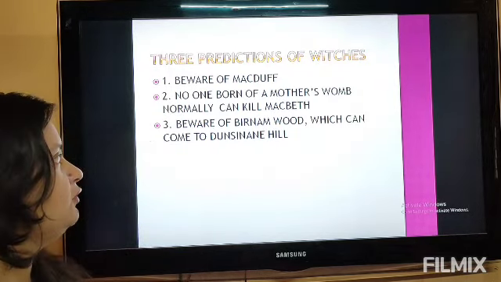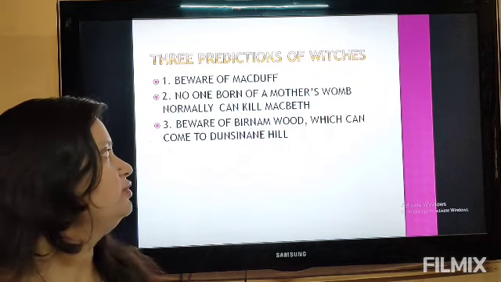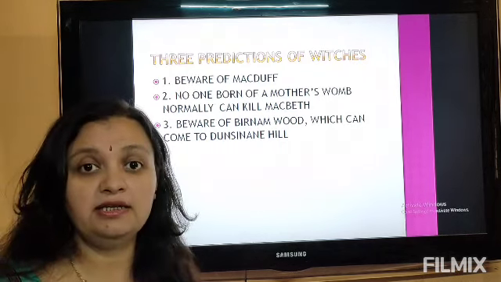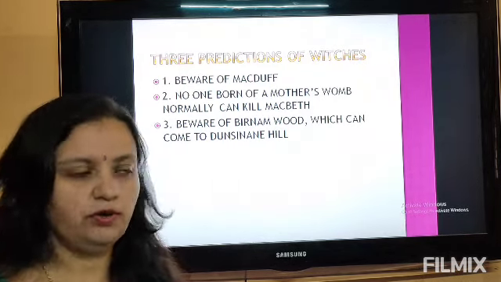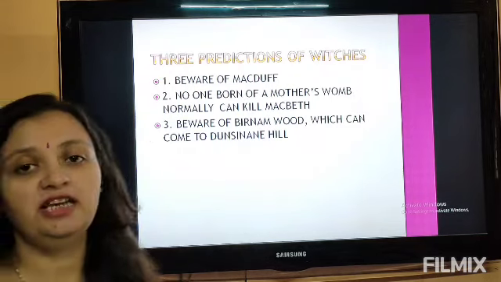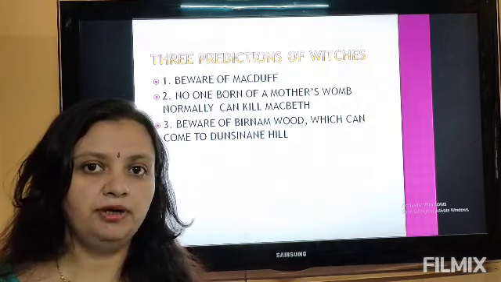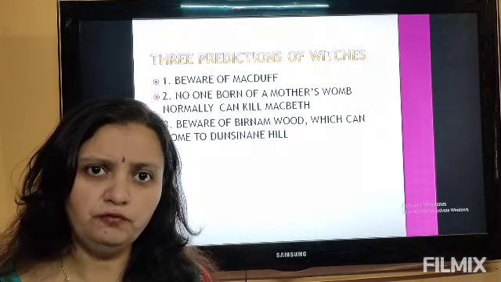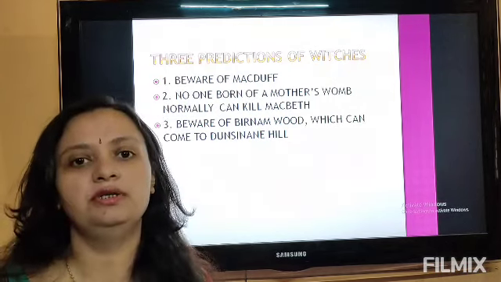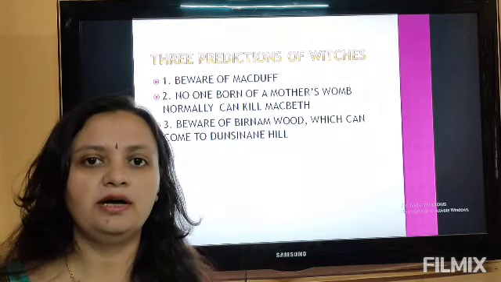And thirdly, beware of the Birnam Wood, which can come to Dunsinane Hill. Dunsinane Hill is the palace where Macbeth and his wife live, and Birnam Wood is the name of a forest. So they should beware of the forest. So these three predictions are again made. And Macbeth is so confused and overwhelmed by the whole situation. He says, I'm not going to think anymore, I will act.